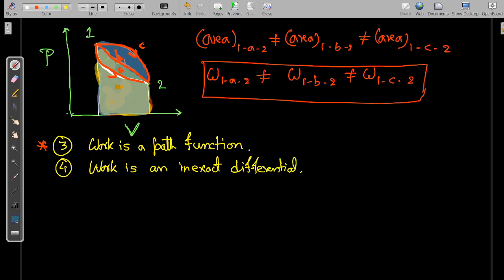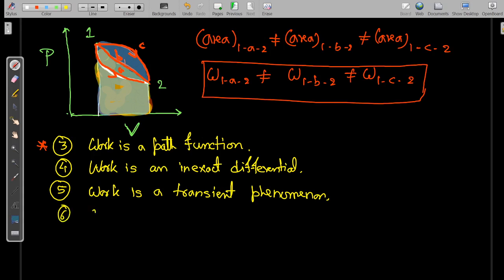Then work is a transient phenomenon that we have already discussed, that is, a form of energy in transit. And last, work depends on past history.